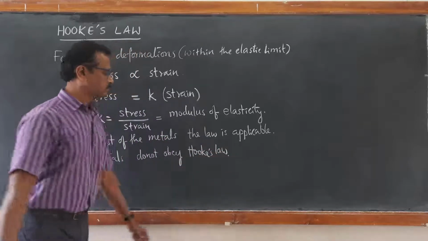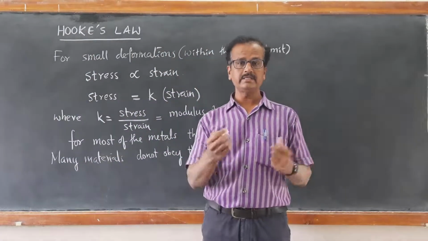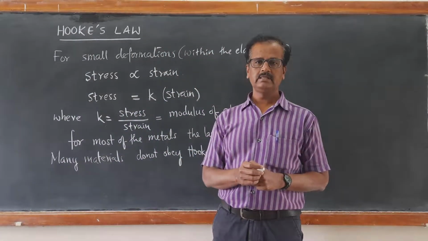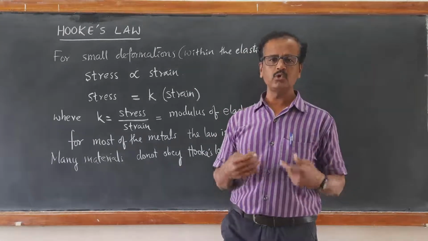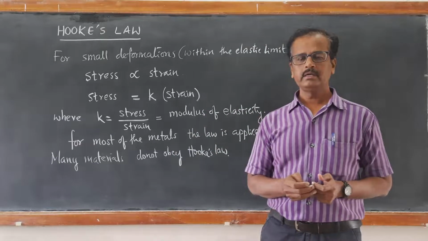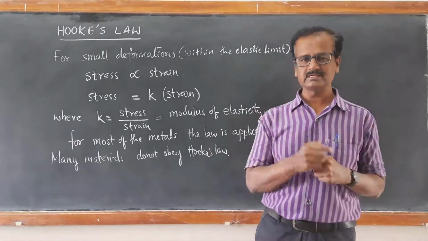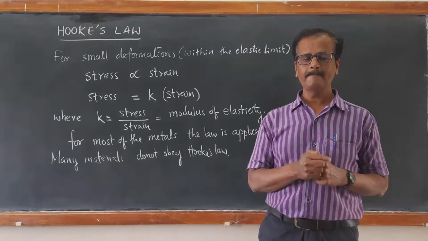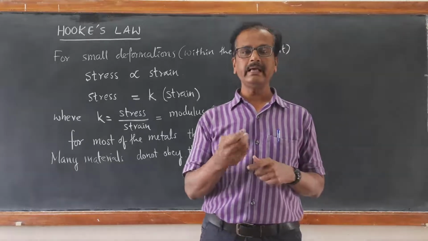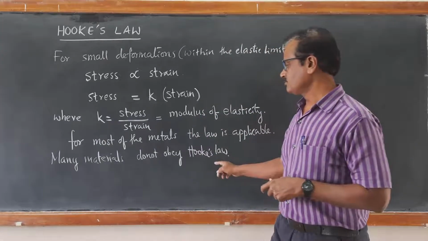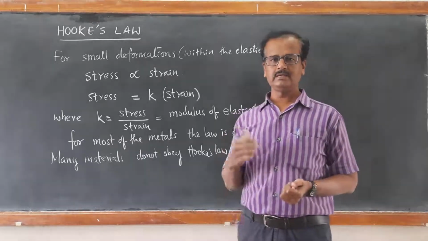And you can say those materials which obey Hooke's law are elastic materials. They possess the property of elasticity. And the materials which do not obey Hooke's law are inelastic materials, or what we call plastic materials, as we have discussed yesterday in the previous video. Plastic materials are those wherein they do not regain their original shape. Therefore, for plastic materials, Hooke's law is not applicable. We will learn that in detail.